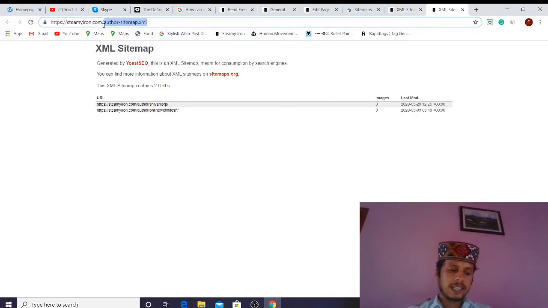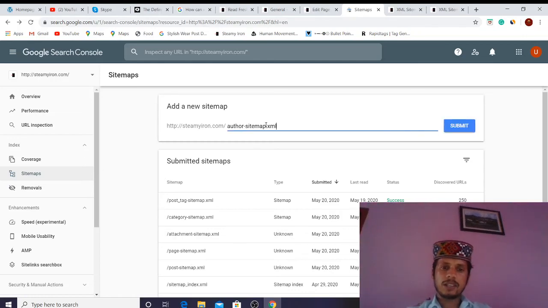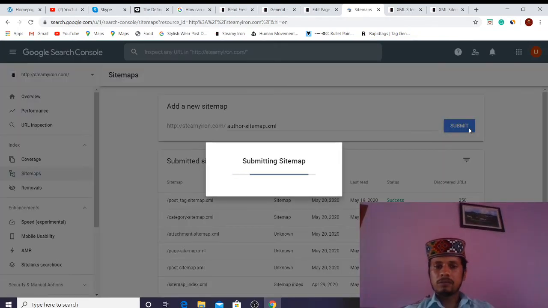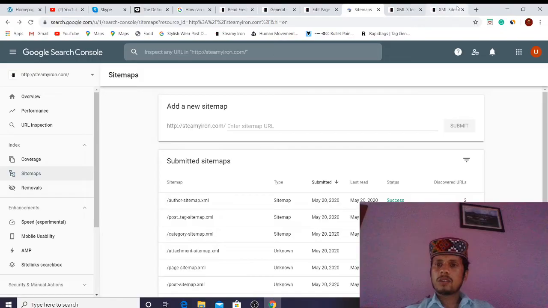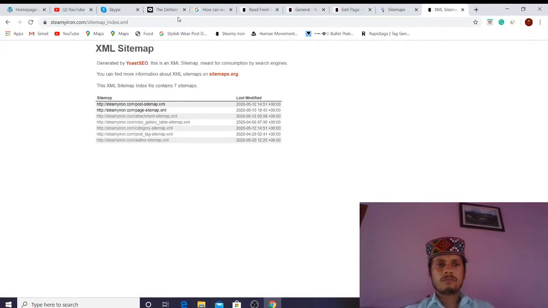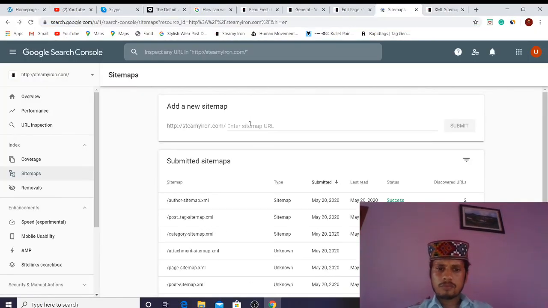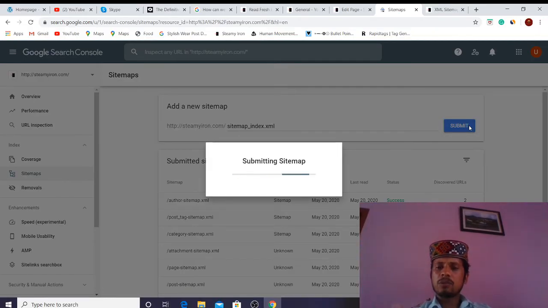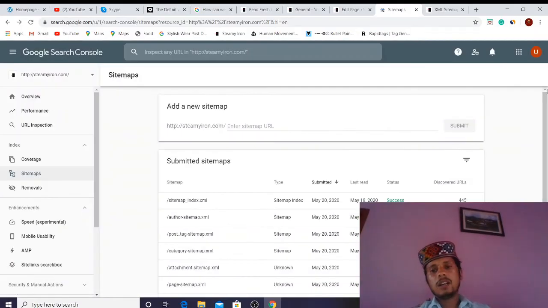Next is the author-sitemap.xml. Alright, verifying. Okay. It's sitemap_index.xml. I'm going to submit it, and there are only two errors till now. Everything is fine.